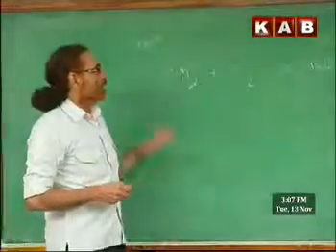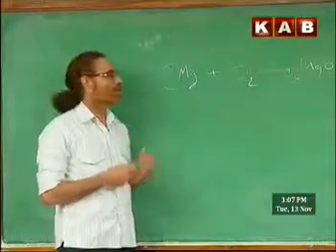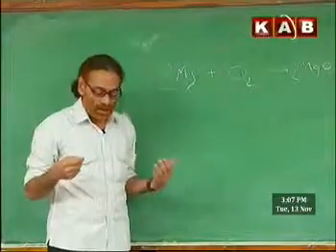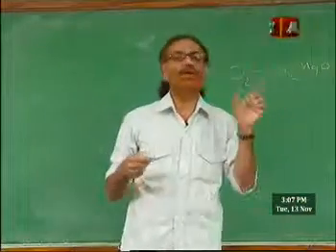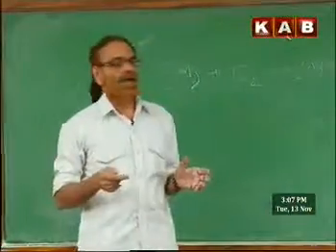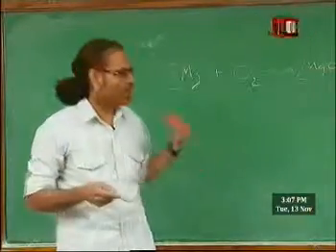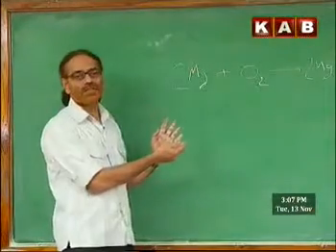Then, for any chemical reaction, after representing symbolically that these are reacting and the product is formed, your very important requirement is to balance the chemical equation, because according to the law of conservation of mass, a chemical change cannot make any big difference in the masses of the substances.